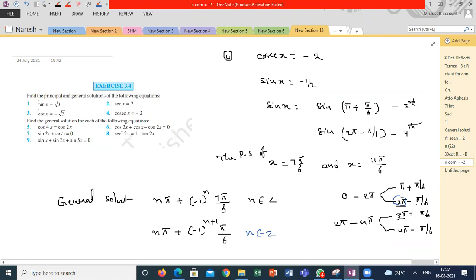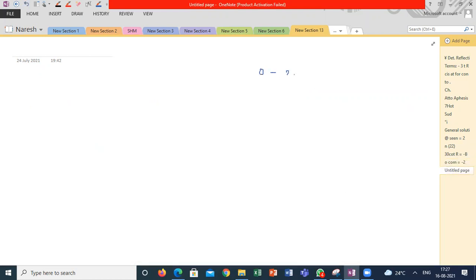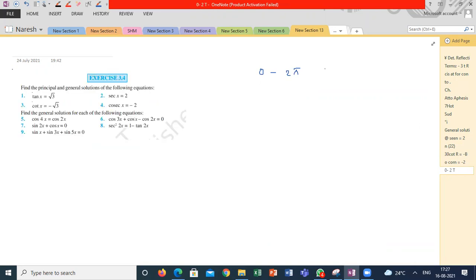When I'm taking this part between 0 to 2 pi, when it is coming as minus 2 between 0 to 2 pi, pi plus pi by 6, 2 pi minus pi by 6, correct? Am I right or wrong? Yes, sir. And between 2 pi to 4 pi, when it will repeat? 3 pi plus pi by 6, 4 pi minus pi by 6. Between 4 pi to 6 pi, 5 pi plus pi by 6, 6 pi minus pi by 6.